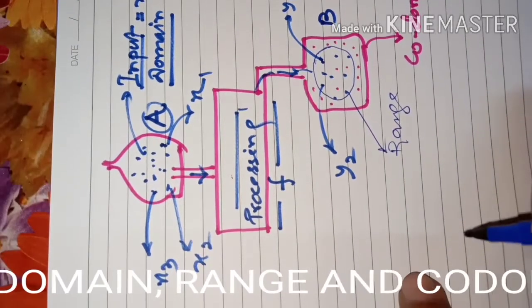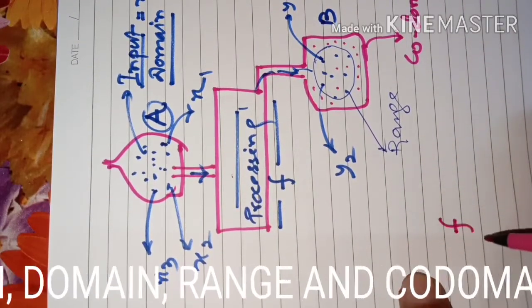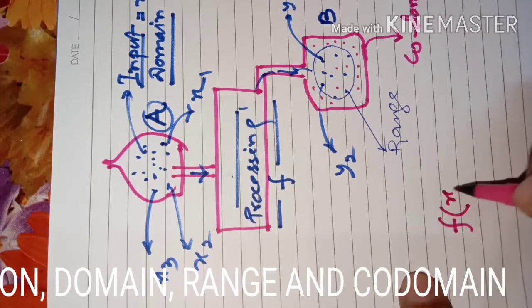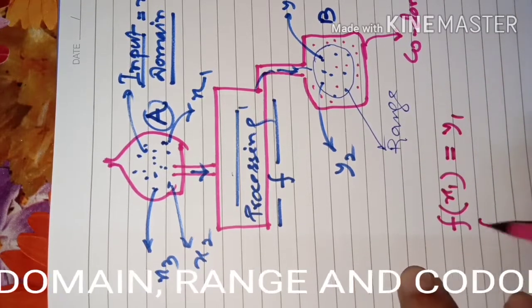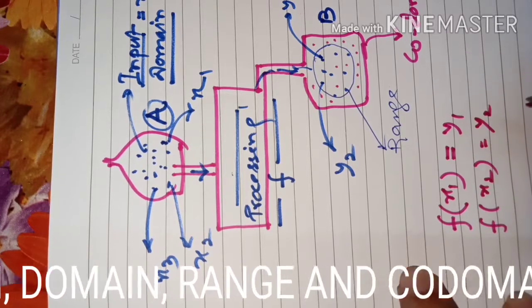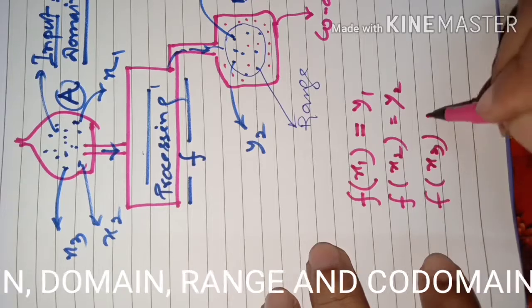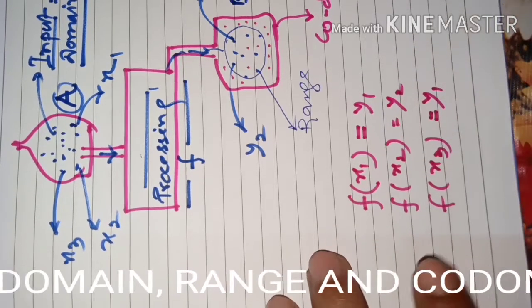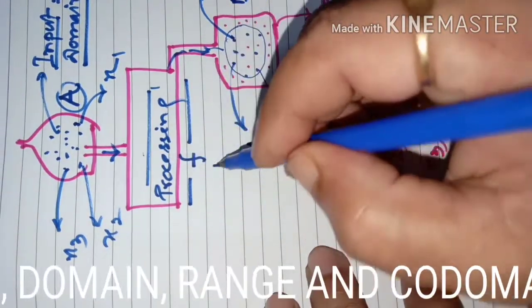When we call the process f, in the process x1 was taken, then the output was y1. In the process x2 was taken, then the output is y2. In the process x3 was taken and the output is again y1. It can happen, no problem. So this processing will be called a function.